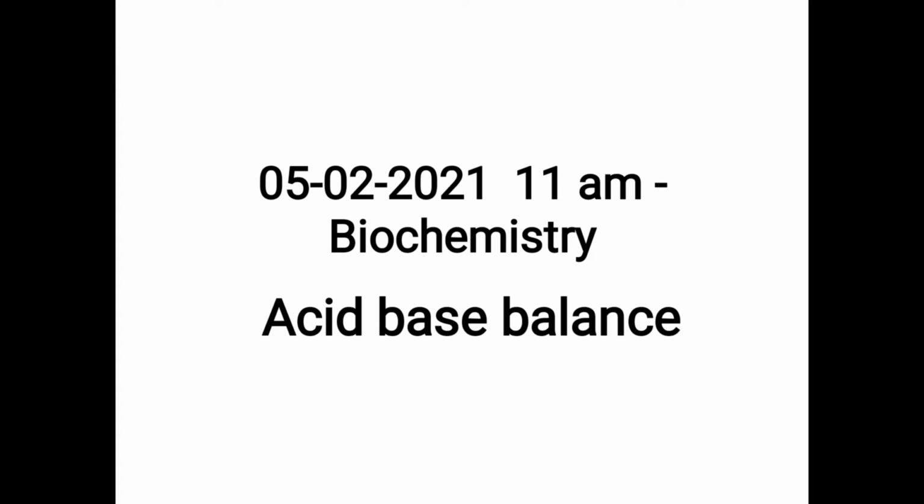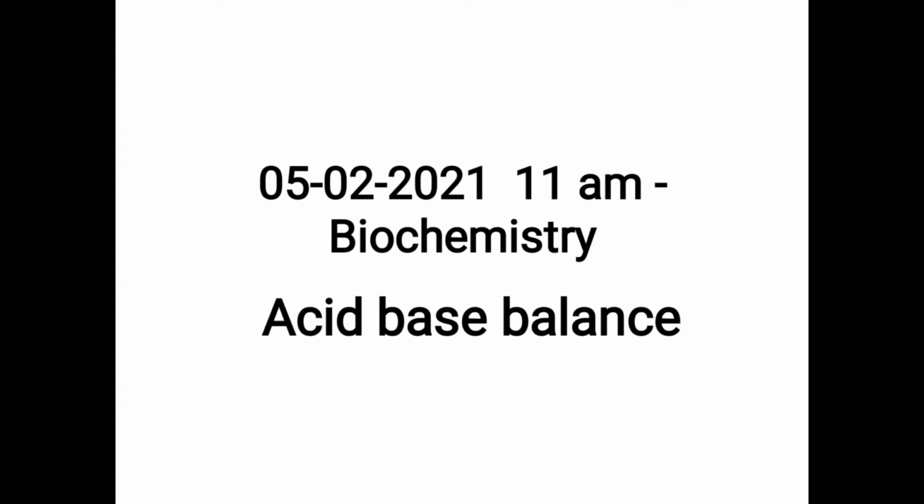So what is the role of kidney in acid base balance? The renal mechanism in acid base balance is achieved by 4 processes. One is excretion of H plus ion and generation of bicarbonate. Second, reabsorption of bicarbonate.